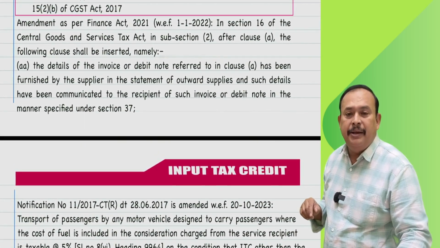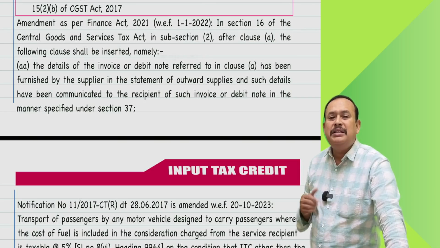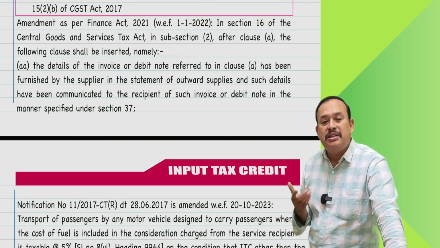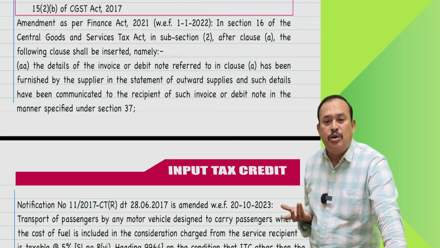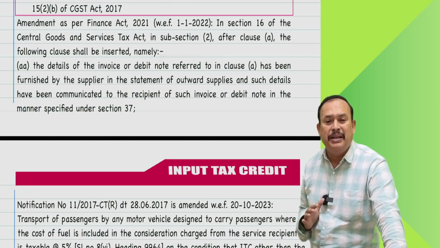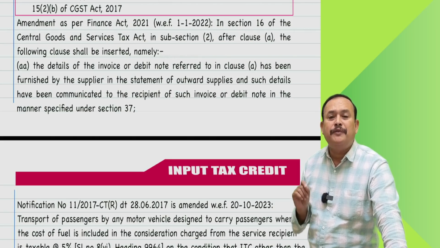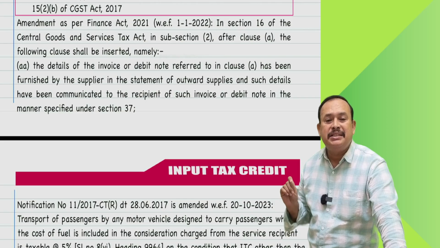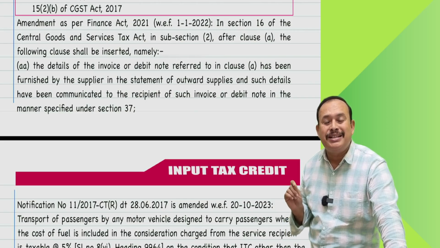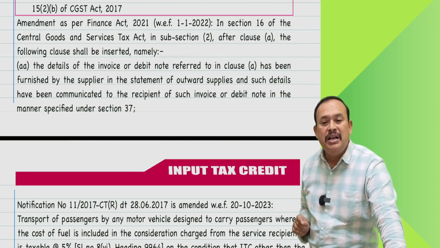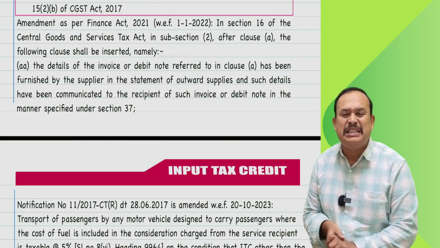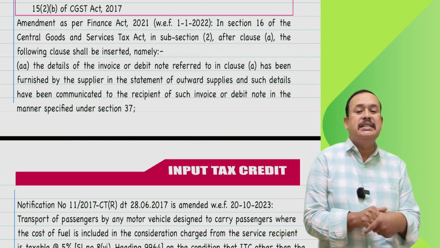Clause AA, what does it talk about? The details of the invoice or debit note referred to in clause A have been furnished by the supplier in the statement of outward supplies, and such details have been communicated to the recipient of such invoice or debit note in the manner specified under section 37.